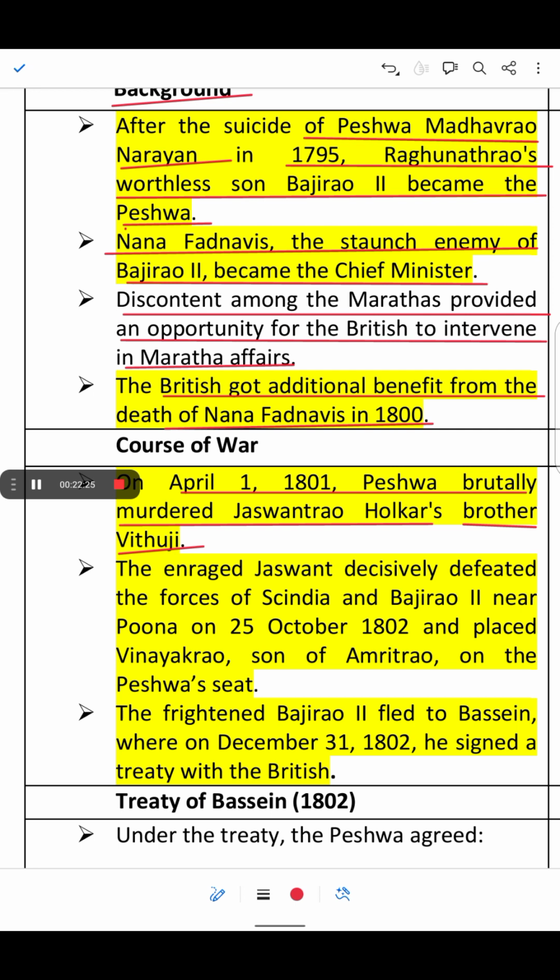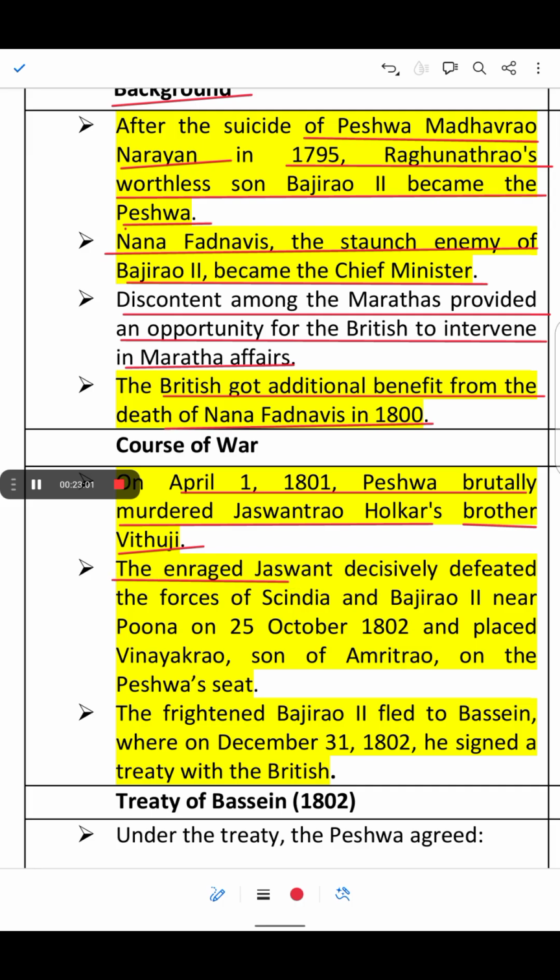Baji Rao II's power was significantly reduced and the Maratha Empire became fragmented and divided. The British expanded their control in India by securing an ally in the Maratha Peshwa, and it also led to the Second Anglo-Maratha War from 1803 to 1805, because Maratha chiefs like Scindia and Holkar resisted British influence. So this was the whole story behind it.